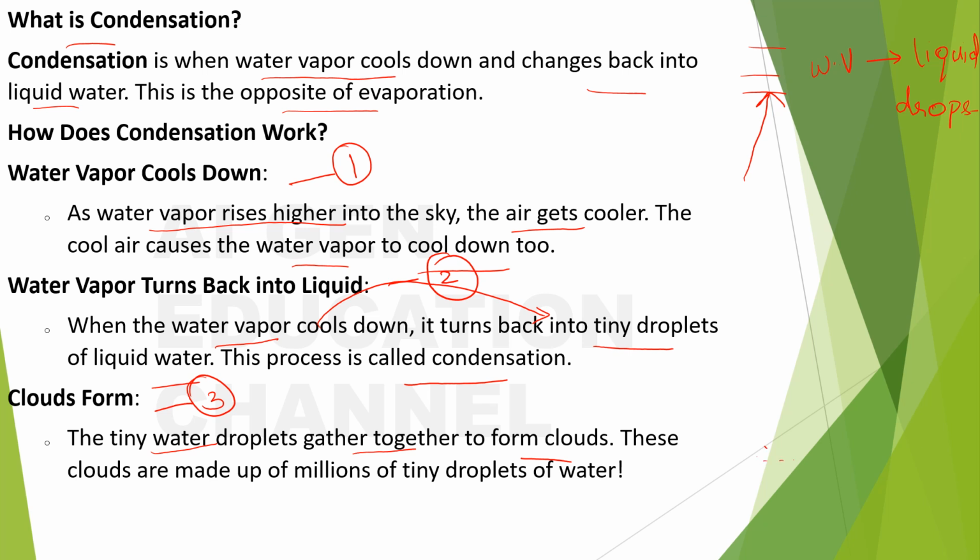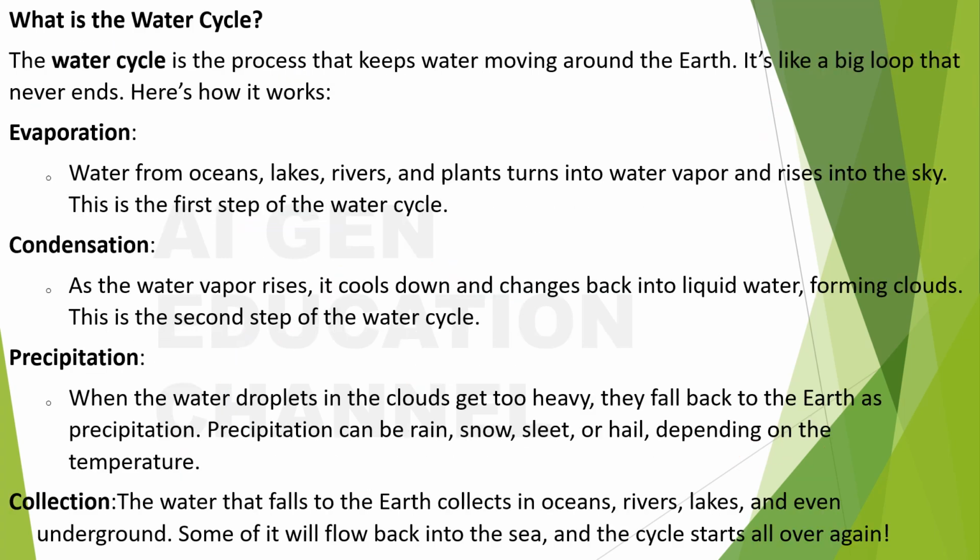Okay, all the tiny droplets that were formed during this process of water vapor being cooled down, they'll come together. These clouds are made up of millions of tiny droplets of water. So you know about the cloud formation too, right? So what is water cycle? Water cycle is the process that keeps water moving around the earth.